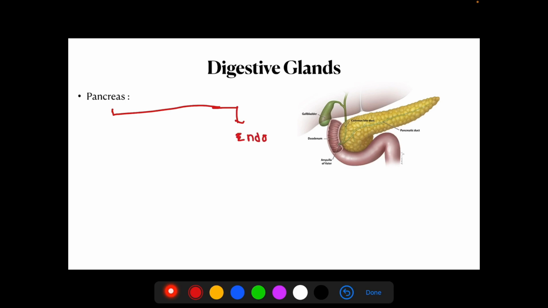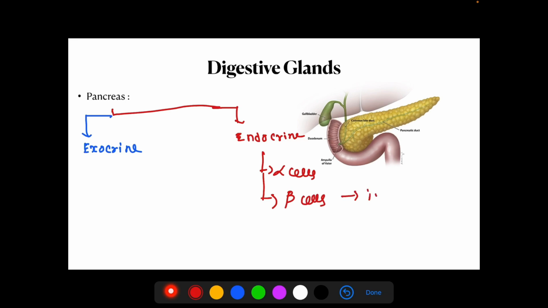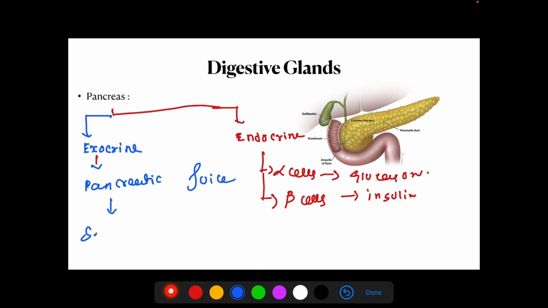Next we are moving to the pancreas. We have two types of pancreas: one is the endocrine pancreas, another is the exocrine pancreas. The endocrine pancreas has alpha cells and beta cells. Alpha cells secrete glucagon, and beta cells secrete insulin. Next, the exocrine pancreas secretes pancreatic juice.